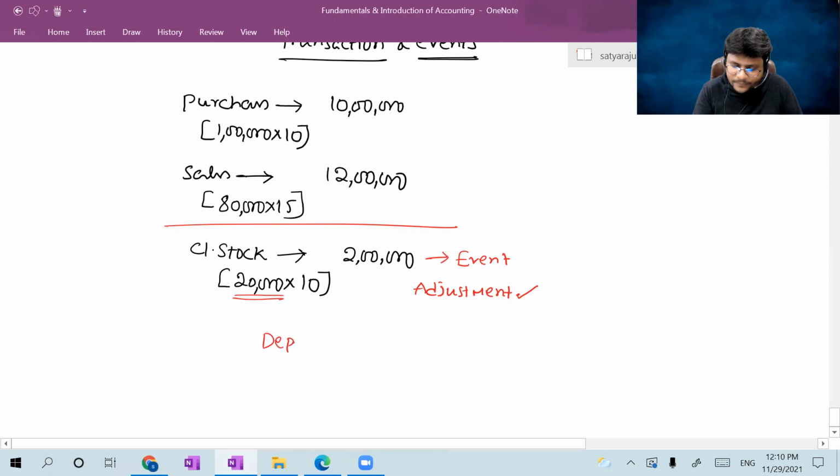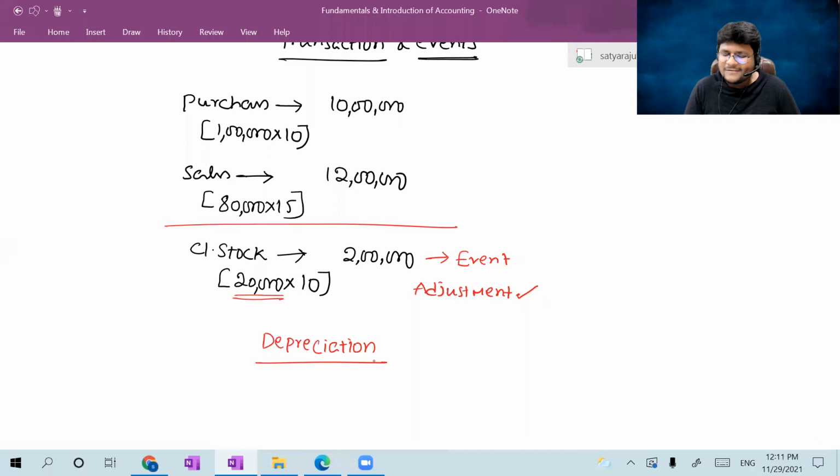I can tell you a number of examples. Depreciation. Sir, many times you get depreciation as an adjustment, right? Why? Because depreciation is not a transaction entered with an outside party. After completion of all your business transactions, you prepared your trial balance, but now you want to make depreciation on your own. That's why even after preparation of the trial balance, you can adjust the depreciation.